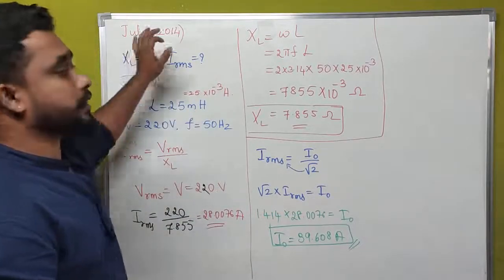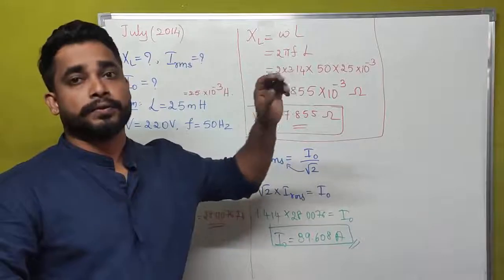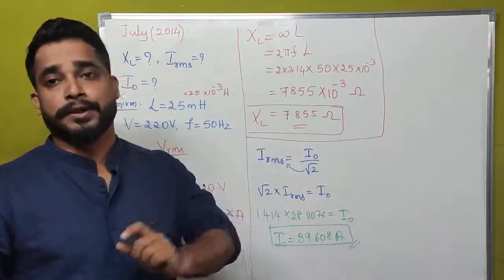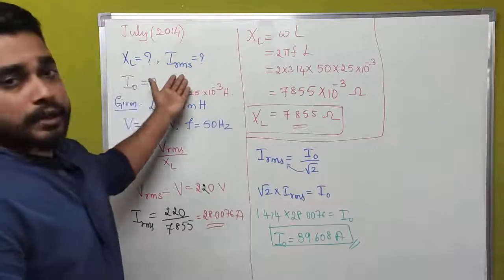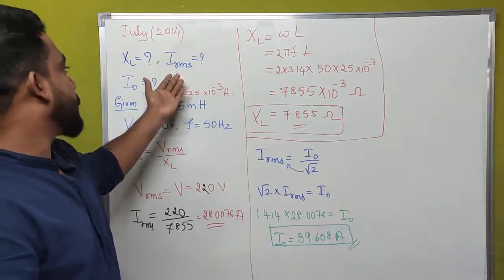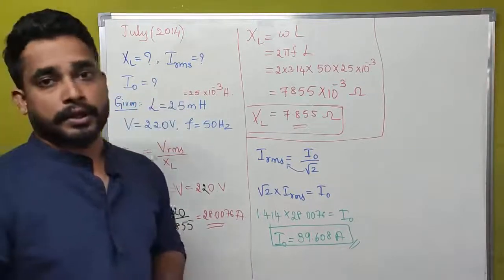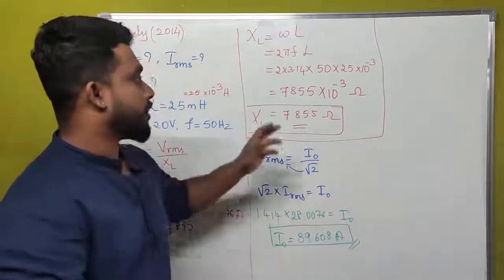If a pure inductor is connected to a circuit of 220 volts and 50 hertz frequency, what is the value of inductive reactance, IRMS value of current, and peak value of current? Okay, this is all about this problem.